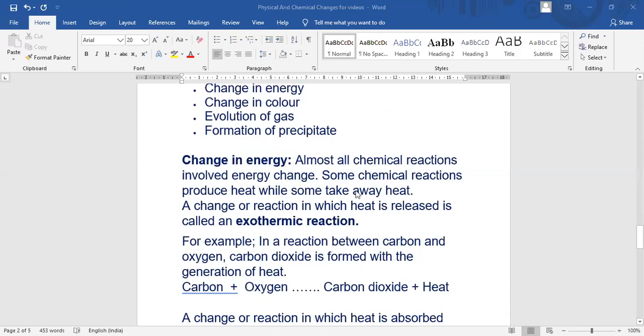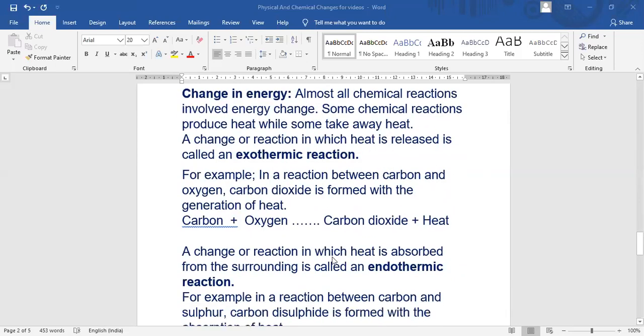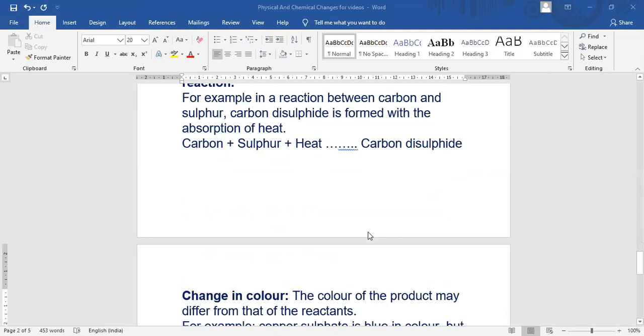Almost all chemical reactions involve energy change. Some chemical reactions produce heat while some take away heat. We can classify them into exothermic and endothermic. A change or reaction in which heat is released is called an exothermic reaction. A change or reaction in which heat is absorbed from the surroundings is called an endothermic reaction. So the change in reaction may be an exothermic reaction or an endothermic reaction.